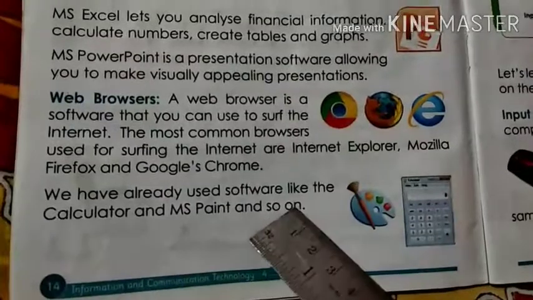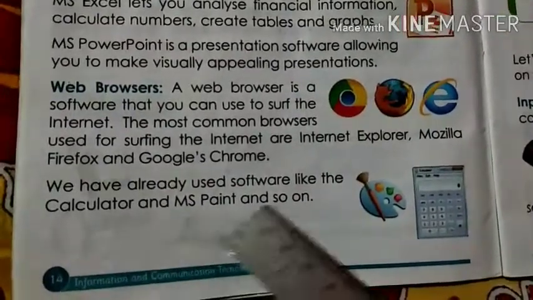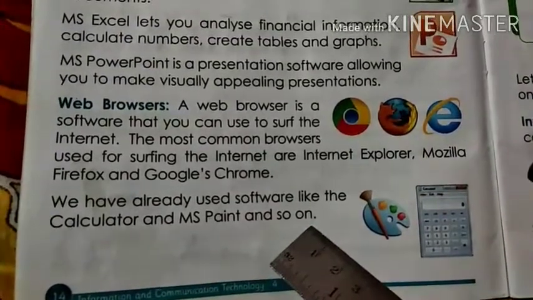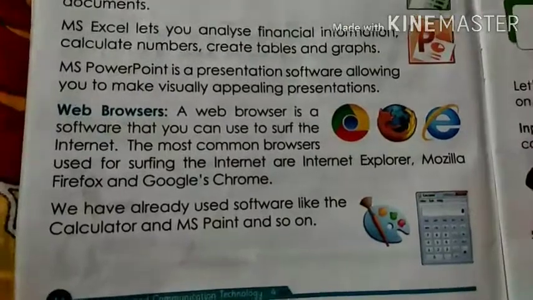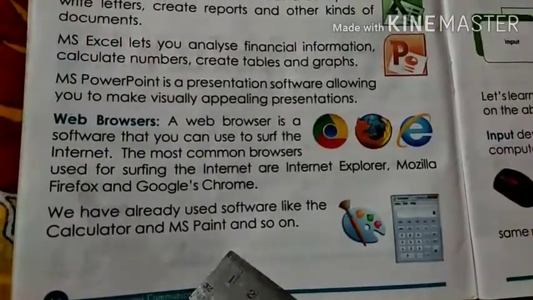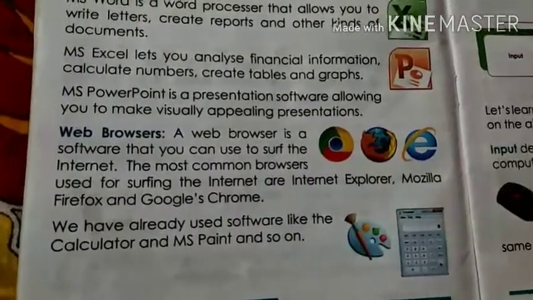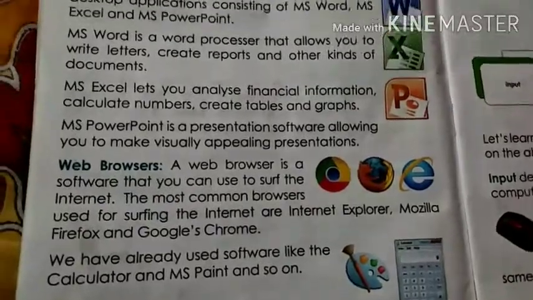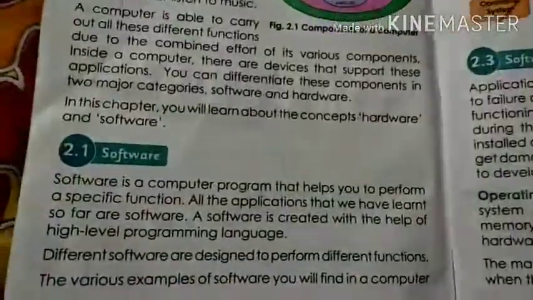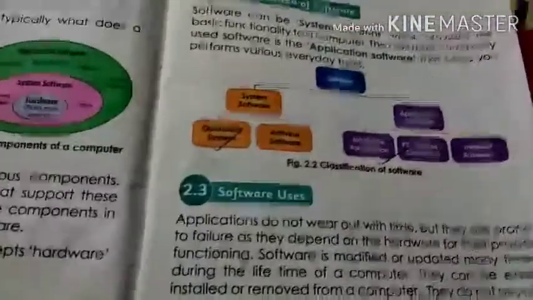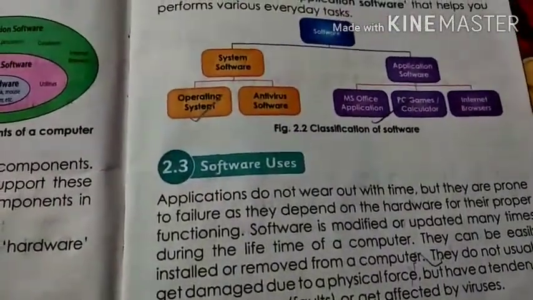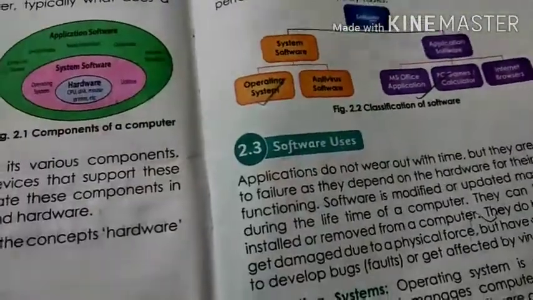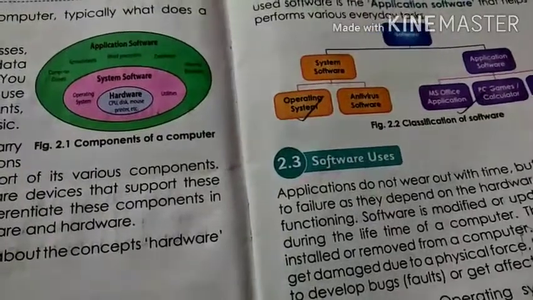We have already used software like the calculator and MS Paint and so on. So in the previous standard, we have learned about calculator and MS Paint. So those are also examples of applications. So I hope you all have understood about software. In software, we have learned there are two types of software. One is system software and second is application software. Software is a program that helps you to perform specific functions.